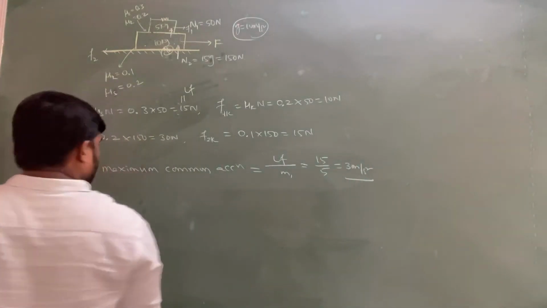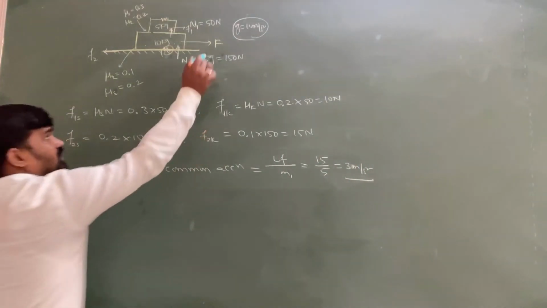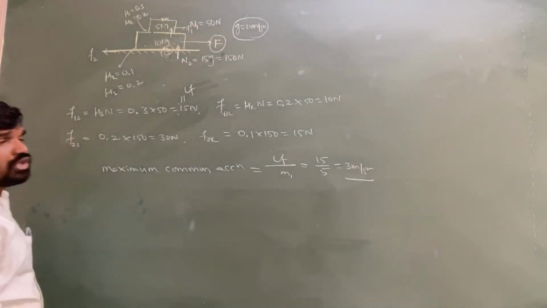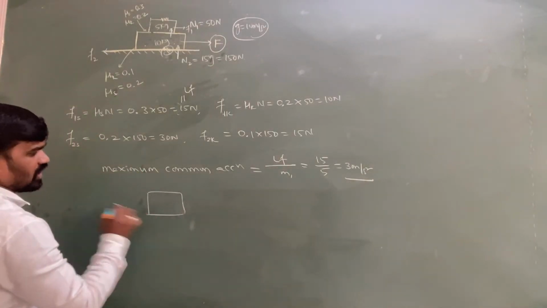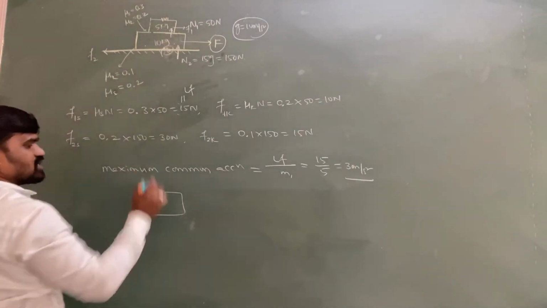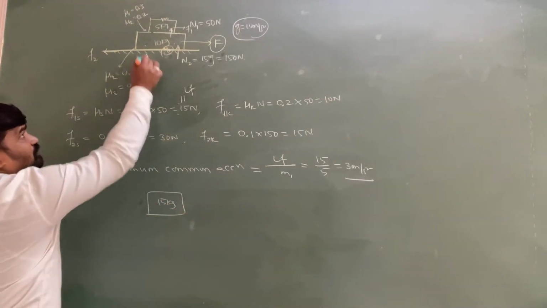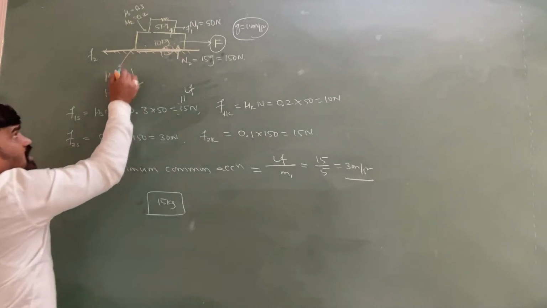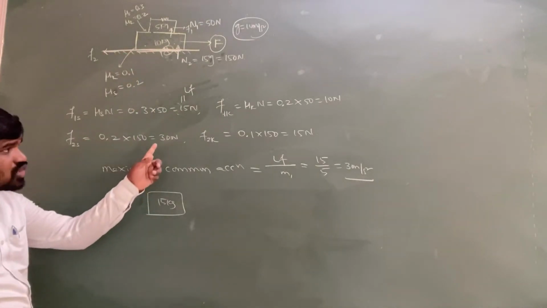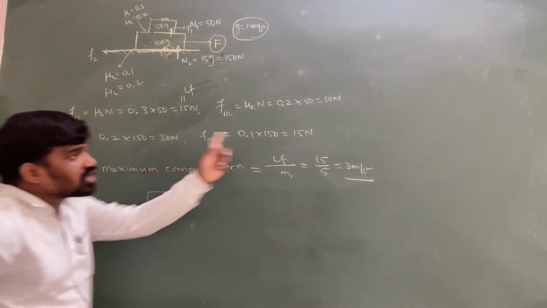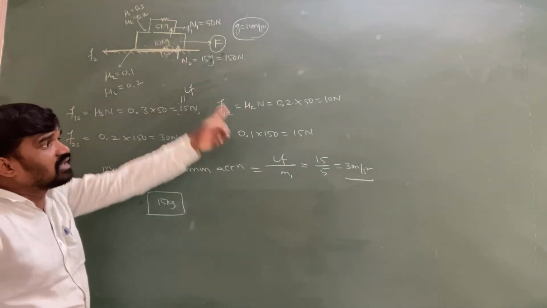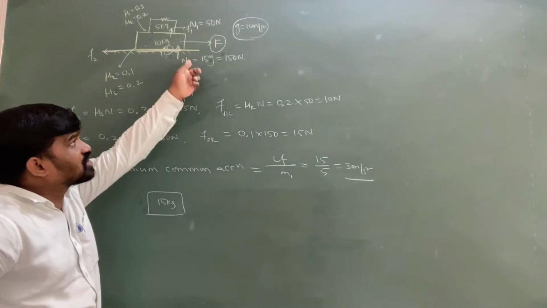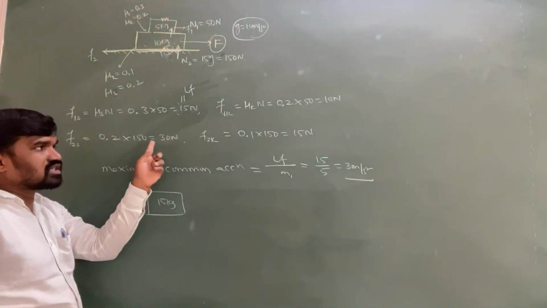If they are having common acceleration, then what is the value applicable for F? To determine F, we take the FBD of the system: 5 plus 10, 15 kg. If it is accelerating, you are not supposed to consider 30 Newtons; you are supposed to consider 15 Newtons. Why? Because if it is accelerating, then the kinetic friction comes into play, whereas 30 Newtons is the static friction.